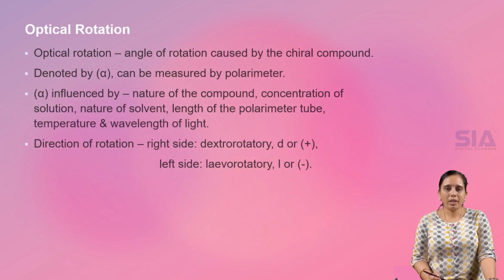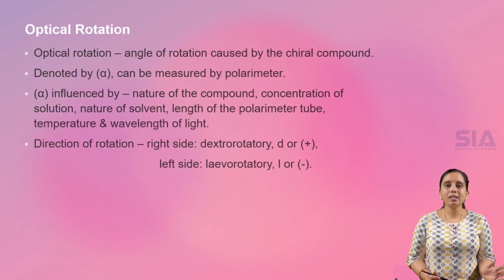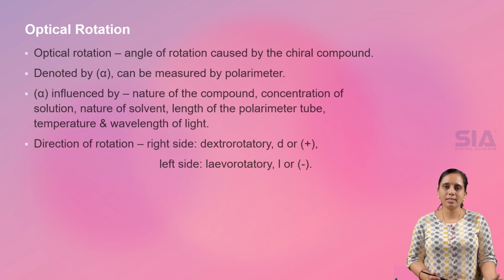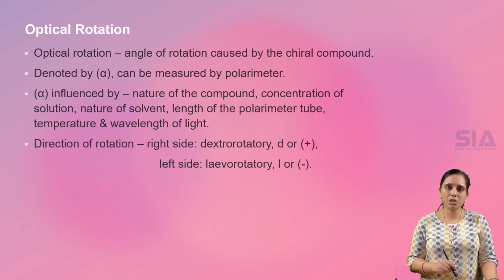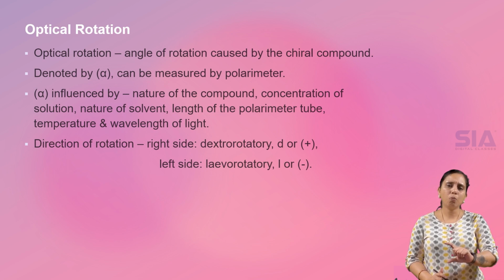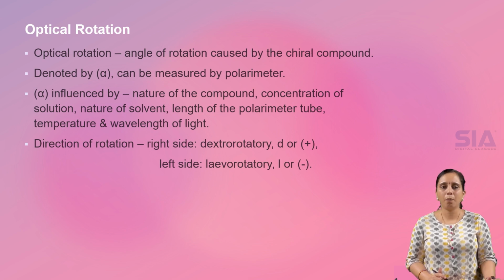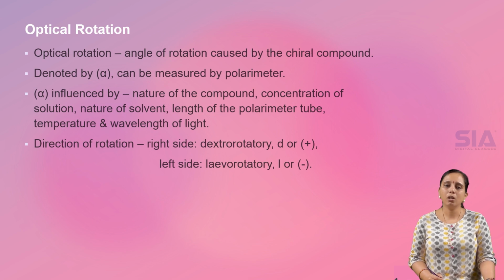So optical rotation. Optical activity is rotation of plane polarized light by the chiral compound. And optical rotation is the angle of rotation of light caused by the chiral compound. How many degrees of rotation has been recorded for the chiral compound is called optical rotation.